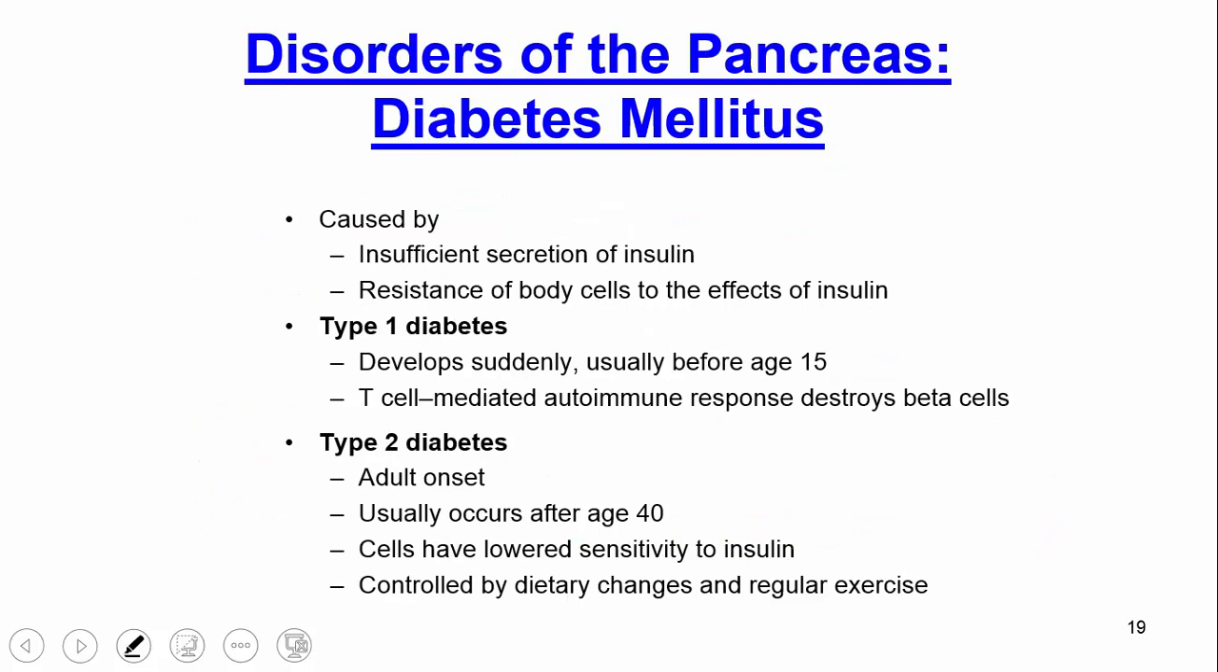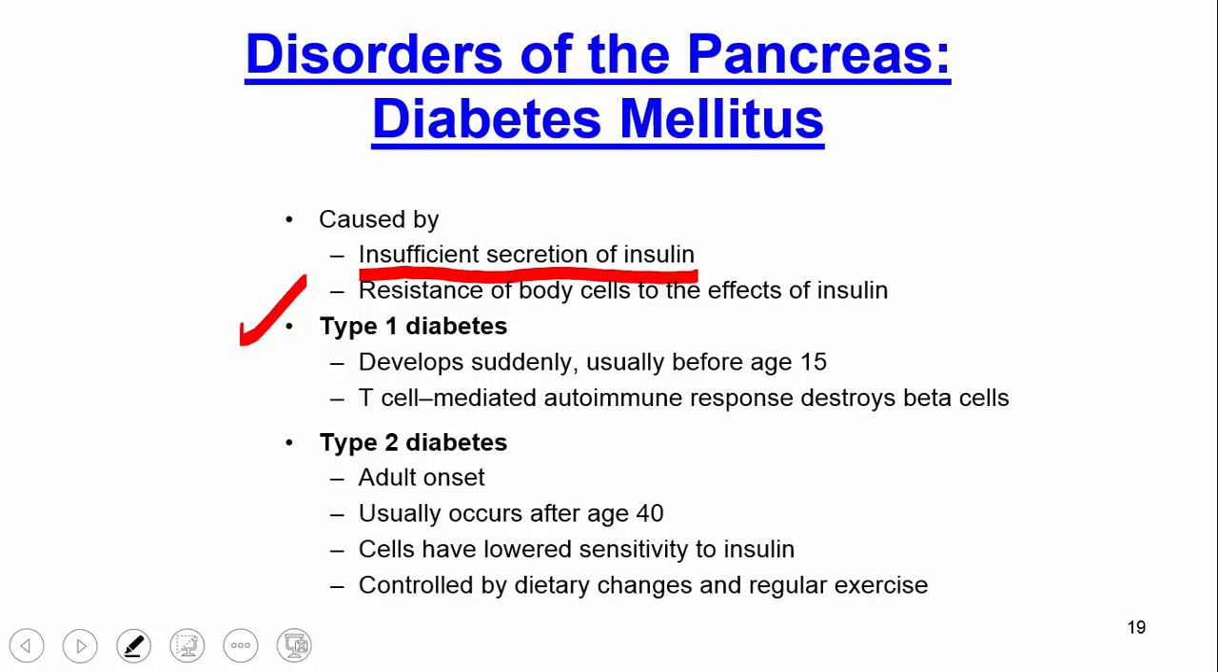If we talk about disorders of the pancreas, now we focus on the classic diabetes that we're used to talking about. So there's two types of diabetes. Type 1 is really the genetic kind, right? That's the kind where we have insufficient secretion of insulin. Develops suddenly, but usually someone knows before they're 15. And really what's happening is these people cannot produce insulin at all, right? And it's a very common disease and disorder.